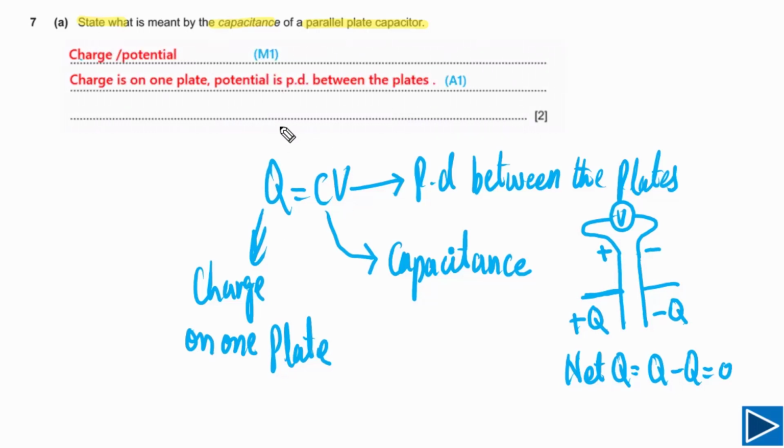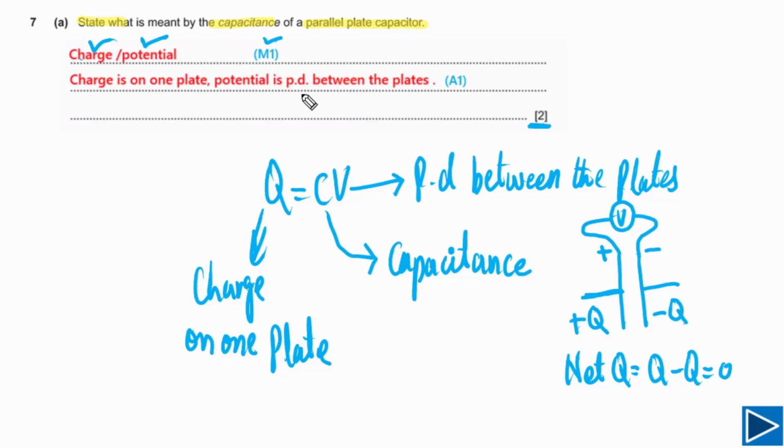Let me explain to you how you can write a proper answer to get 2 marks for this question. In your answer, first thing you need to mention that capacitance is equal to charge over potential. You can also say charge over potential difference. If you have mentioned this in your answer, you will get 1 mark, and this is M mark. It means that it must be in your answer.